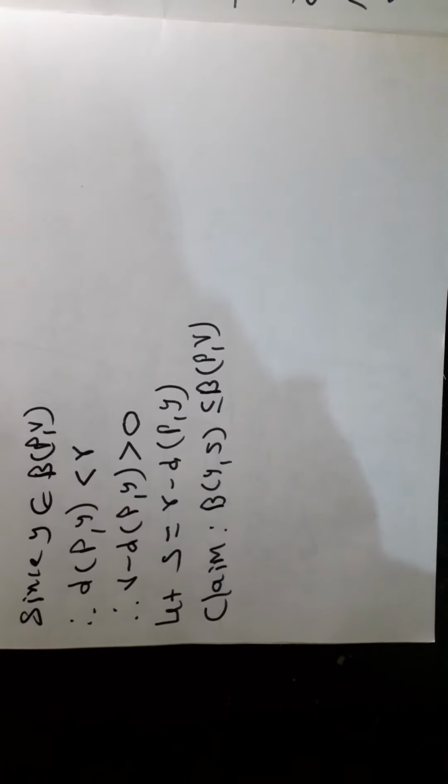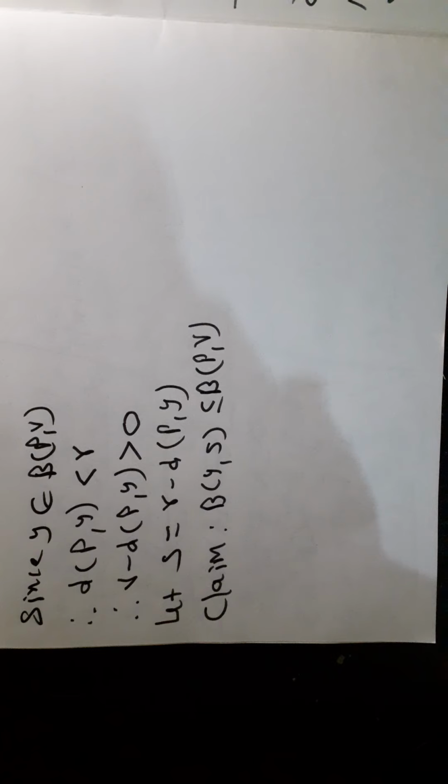Now here, in order to prove that the open ball centered at p and radius r is an open set in the metric space (X, d), we suppose y is any point belonging to the open ball centered at p and radius r. Then we show that there exists some s greater than 0 so that the open ball centered at y and radius s completely lies in ball B(p, r).